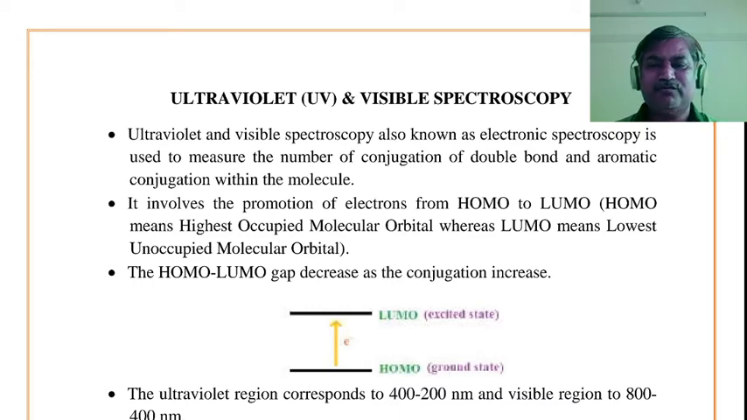electronic spectroscopy. UV spectroscopy we can call by another name, this is electronic spectroscopy and it is used to measure. What is the use of UV spectroscopy? This spectroscopy is used to measure the number of conjugation of double bond and aromatic conjugation present within the molecule.